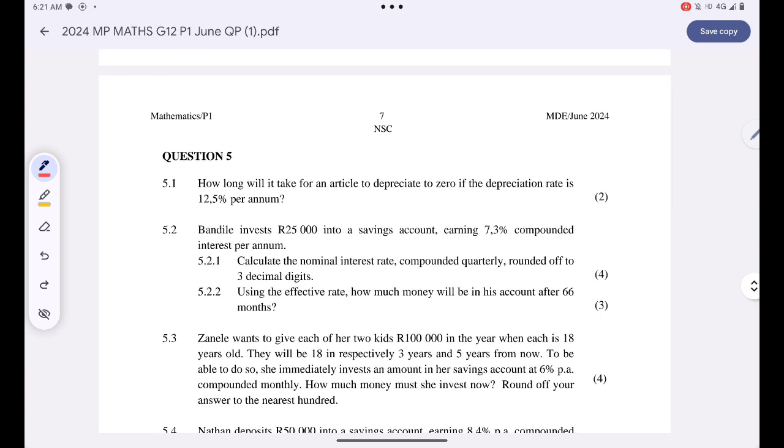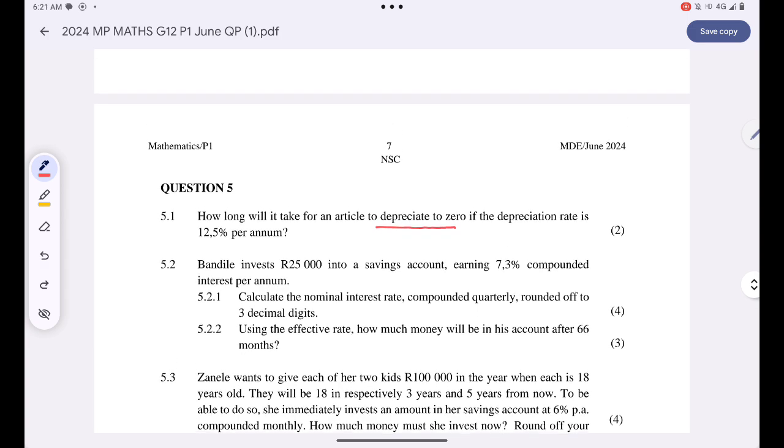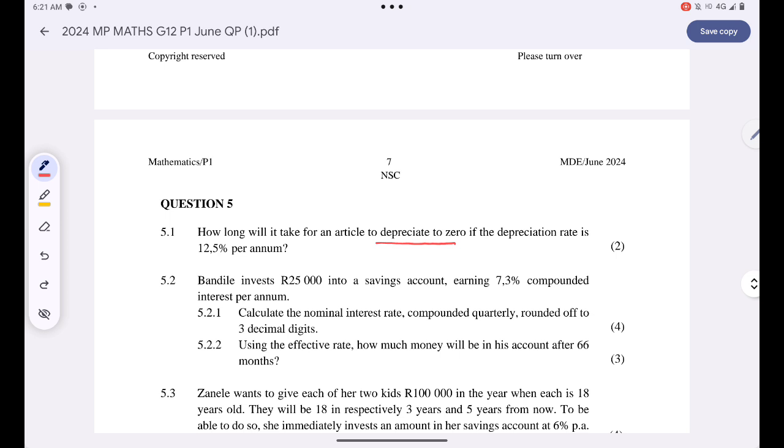We are answering the financial maths question. First question: how long will it take for an article to depreciate to zero if the depreciation rate is 12.5% per annum? The only way that something can depreciate to zero is if that particular asset is depreciating on a straight line basis. Are you together? Because if it's on a reducing balance, it cannot depreciate until zero. But if it depreciates on a straight line basis, it can reach zero.